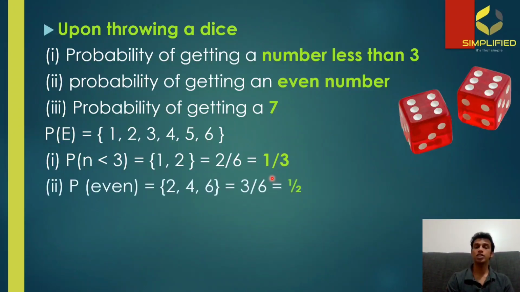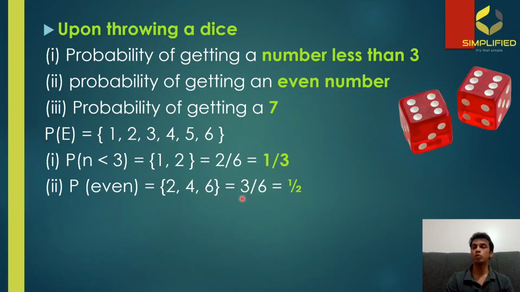Now, the second question is the probability of getting an even number. In this experiment, there are only 3 possibilities in favor of the condition, that is even numbers. The even numbers are 2, 4, and 6. So basically, it is asking the probability of getting 2 or 4 or 6, which means there are 3 possible outcomes in favor of the condition.